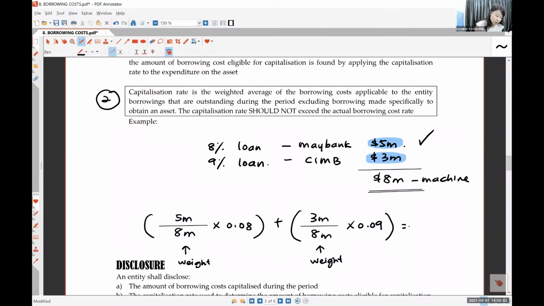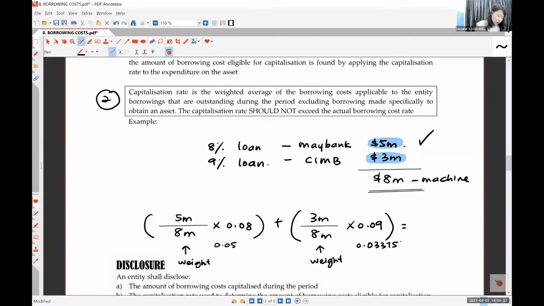Can you calculate how much this is? This one you get 0.05, right? This one you get 0.03375.